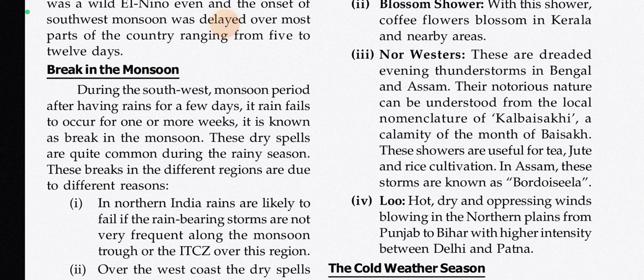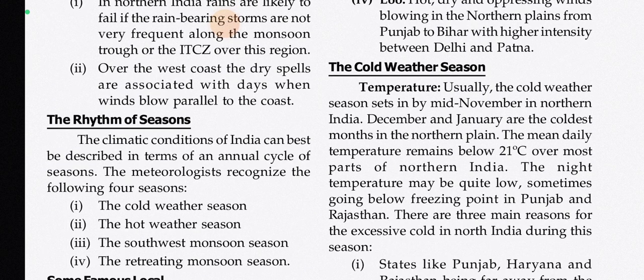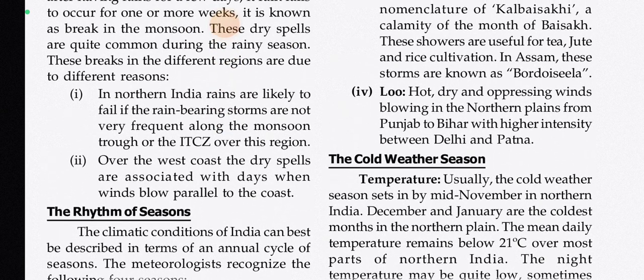In Assam, these storms are known as Bardoichila. Now, Loo: hot, dry and oppressing winds blowing in the northern plains from Punjab to Bihar with higher intensity between Delhi and Patna. ये लू बोलते इसको, ठीक है।